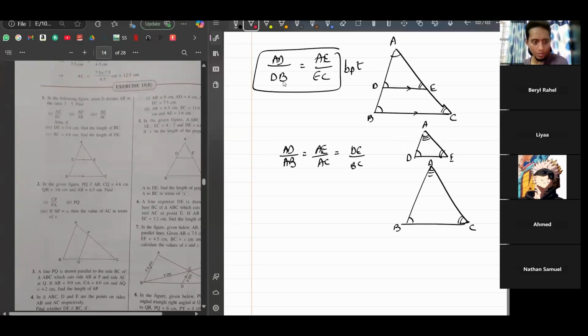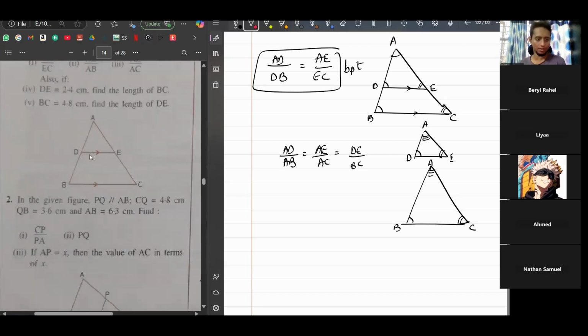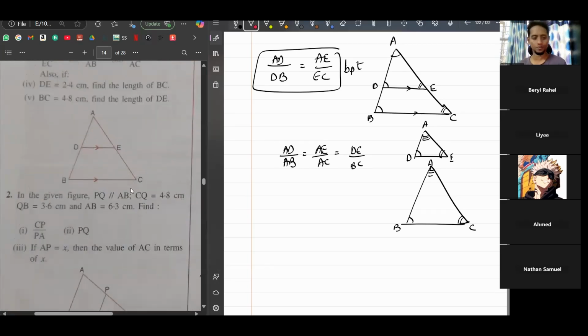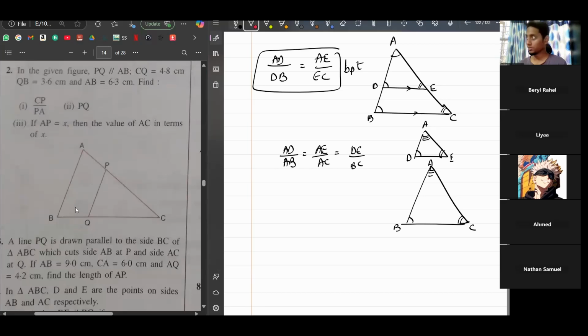So when can we use BPT? Whenever you have two sides parallel, like two bases parallel. So you can see that over here. See, DE is parallel to BC. Here, we can't use it because they have not mentioned that the two sides are parallel. Is it mentioned? If it's mentioned, you can use, right? PQ is parallel to AB. So we can use BPT here.